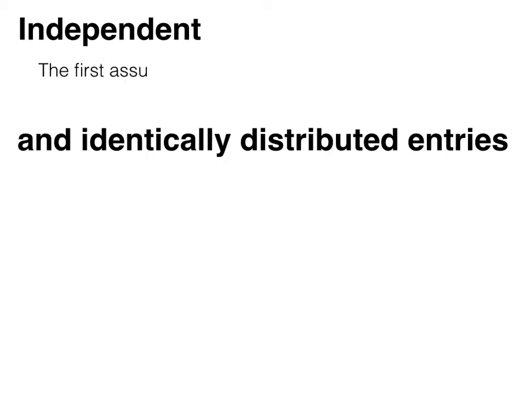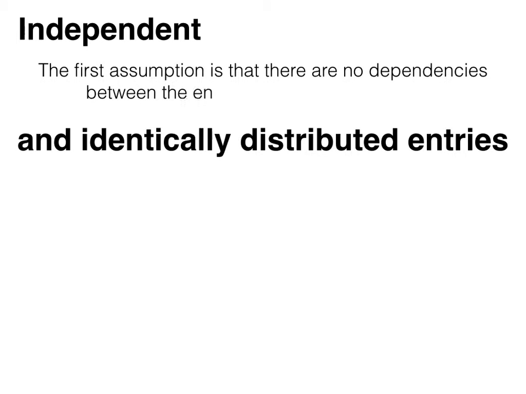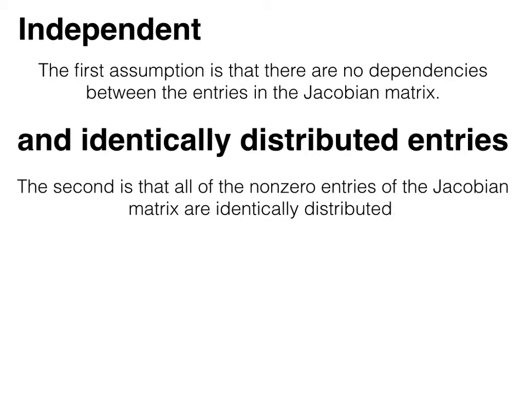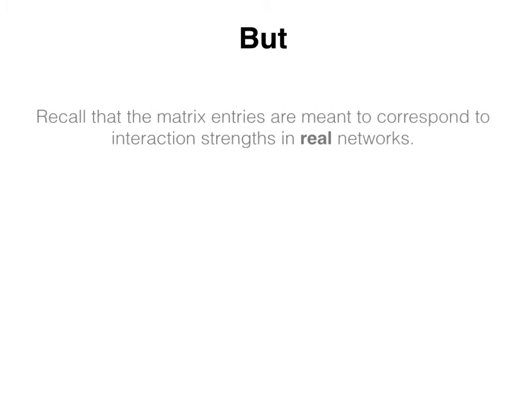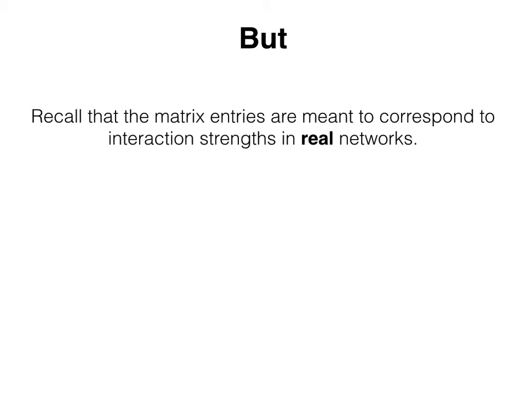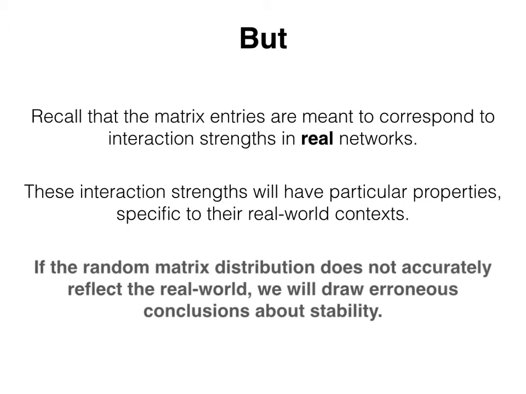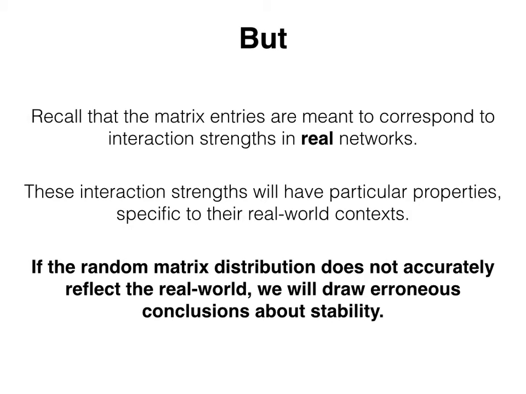The first assumption is that there are no dependencies between the entries in the Jacobian matrix. The second is that all of the non-zero entries of the Jacobian matrix are identically distributed. But recall that the matrix entries are meant to correspond to interaction strengths in real networks. These interaction strengths will have particular properties specific to their real-world context. If the random matrix distribution does not accurately reflect the real world, we will draw erroneous conclusions about stability.